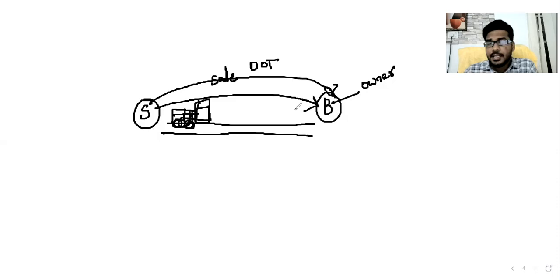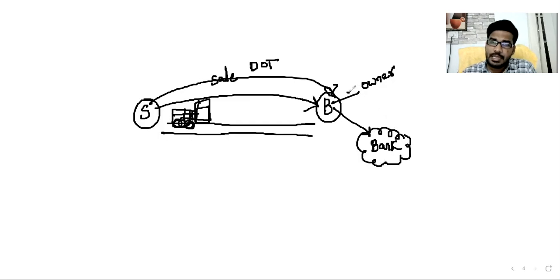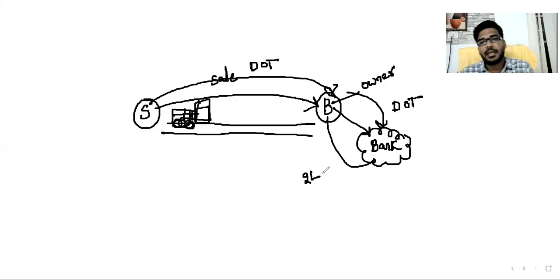Then, whenever the buyer receives the document of title, the buyer requires urgent money. The buyer approaches the bank. Delivering the document of title, he obtains a 2 lakh rupees loan from the bank.